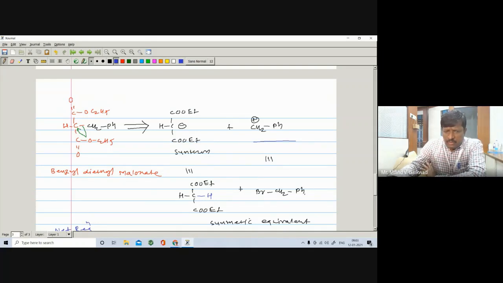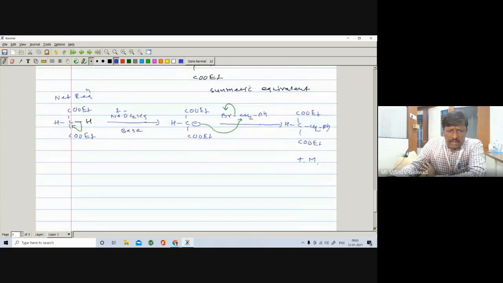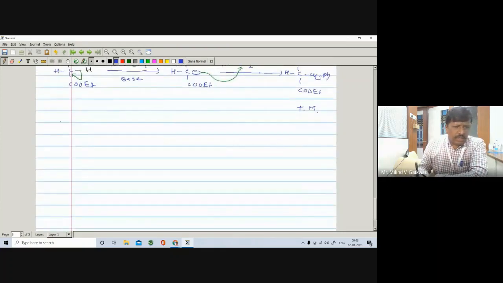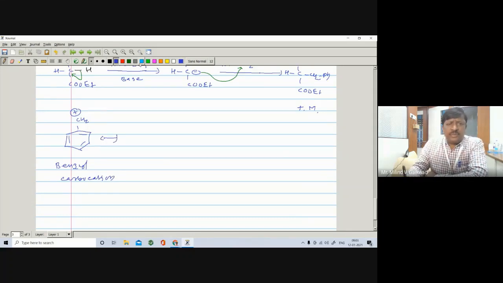So how can we write the resonance? Here I will write the resonating structure. The carbocation form is this one. There is a pi bond, pi bond, pi bond. Here is a CH2, a benzyl carbocation. It is called a benzyl carbocation. It is further stabilized by resonance, meaning it is more stable.